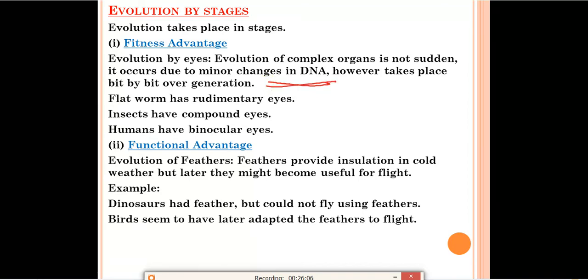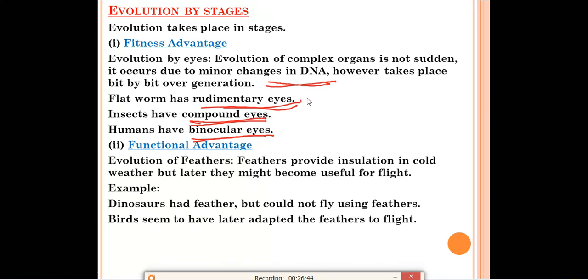For example, flatworms have rudimentary eyes. After that, again some changes occurred in the DNA. Insects have compound eyes, but humans have binocular eyes. So different organisms have different types of eyes. It is because of their survival needs and preferences, these organs develop some features, and one by one they develop extra features. They adapt themselves to that situation.